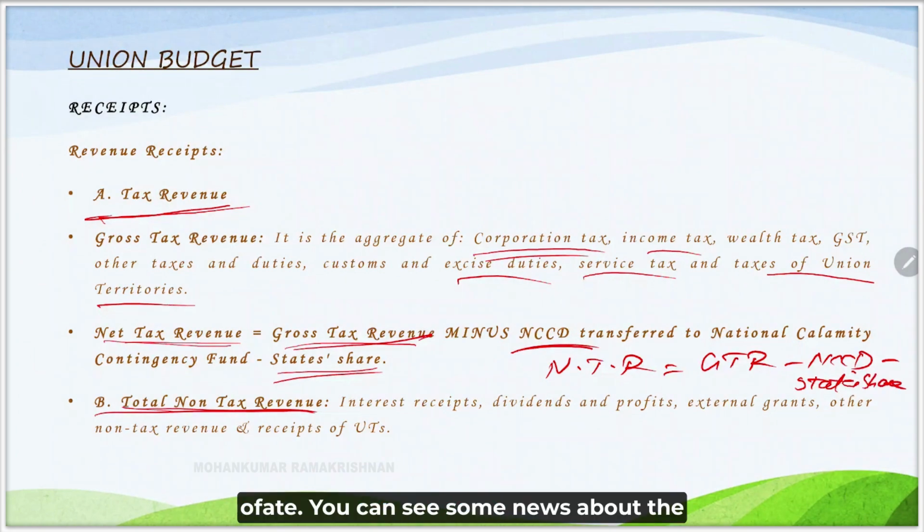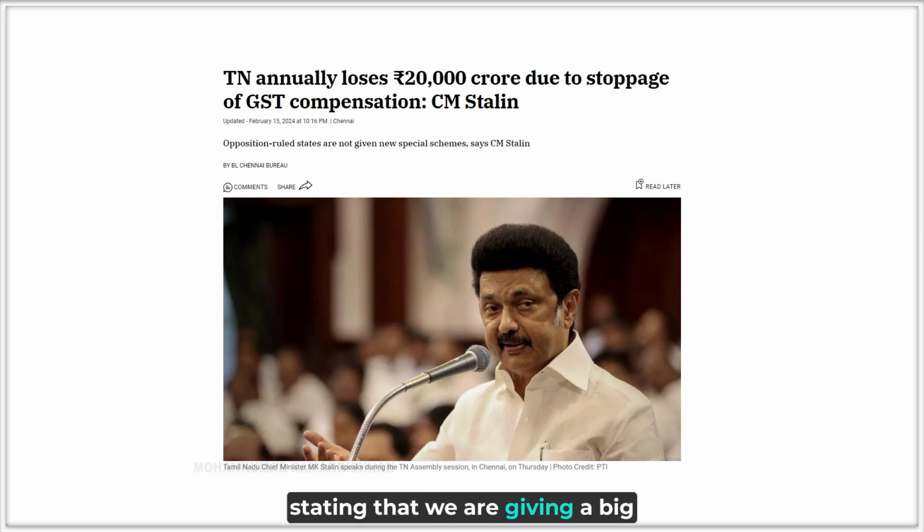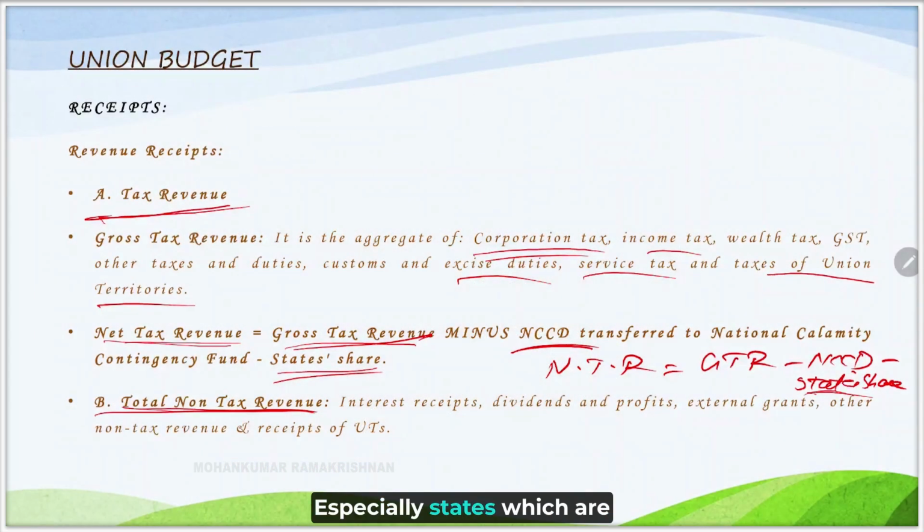Of late, you can see some news about complaints from states, especially non-BJP states, stating that we are giving a big share to the union government, whereas the state share is not given back properly. Especially states which are considered as manufacturing hub and services hub will have this problem.